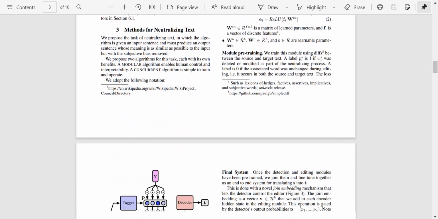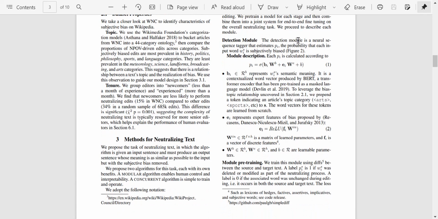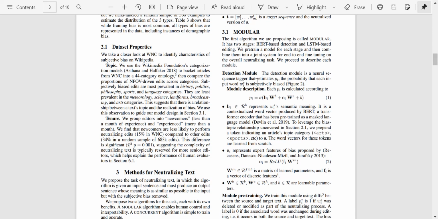So for each of these modules, they have trained a model. The detection module is a neural sequence tagger that estimates the probability that the input word is subjectively biased. So these are the input words which we have here. We need to know which word is causing the bias to be able to fix it.